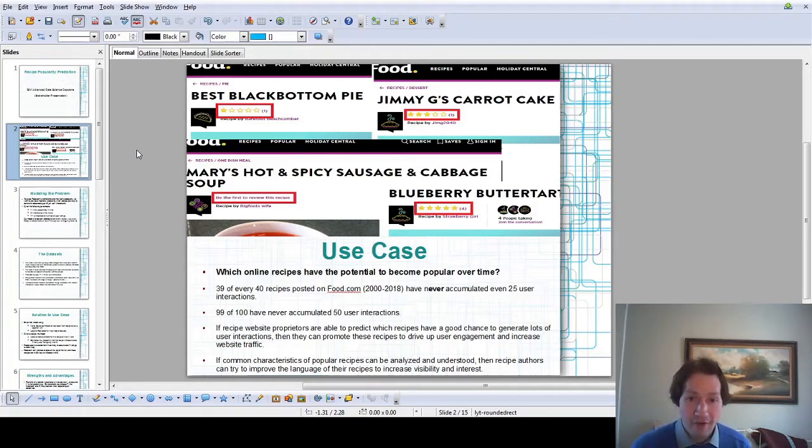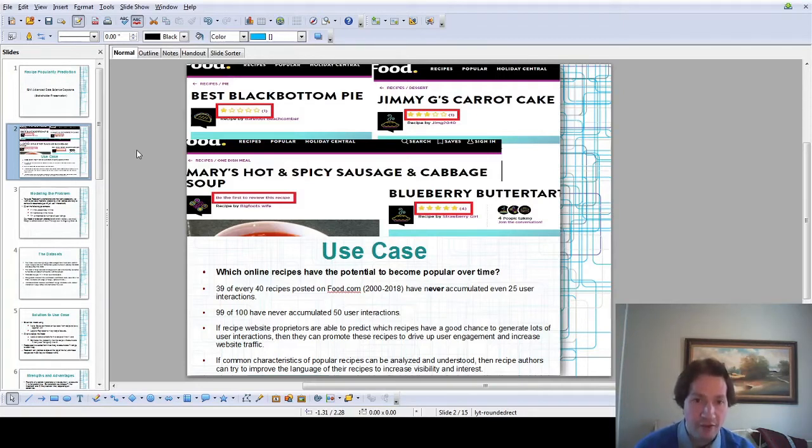So 39 of every 40 recipes posted on food.com, taken from our data set, which runs from about 2000 to 2018, have never accumulated even 25 user interactions, and 99% of them have never accumulated even 50 user interactions. Most of them are 1, 2, 3, 4, 5 interactions or 0 interactions.